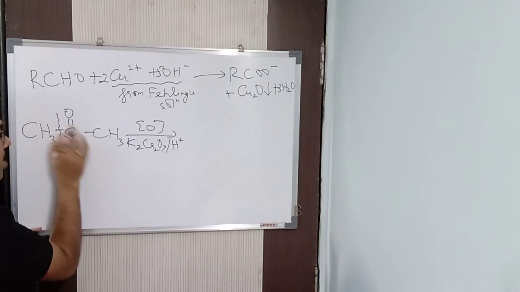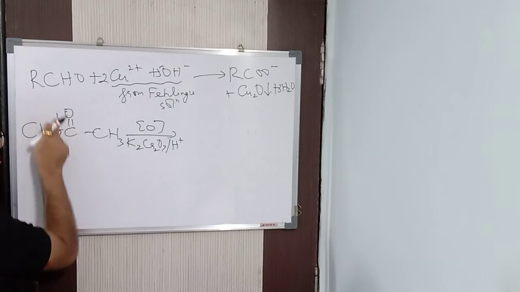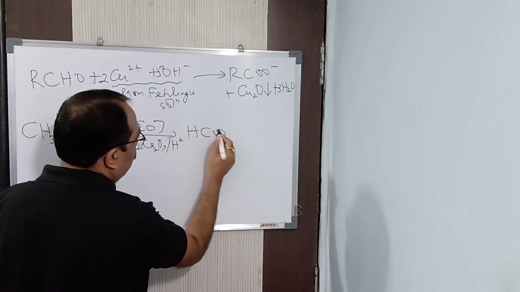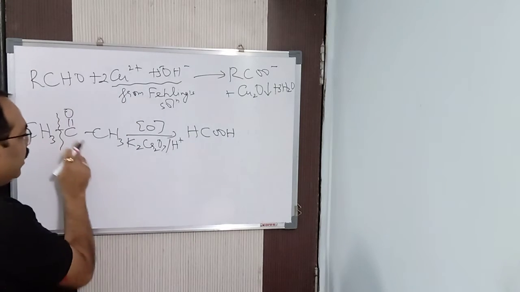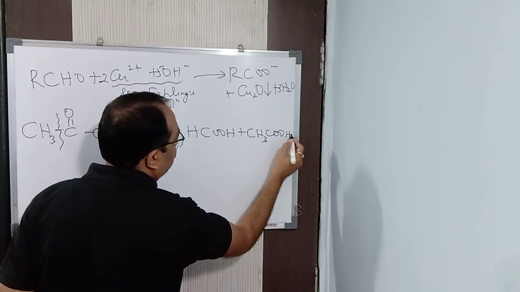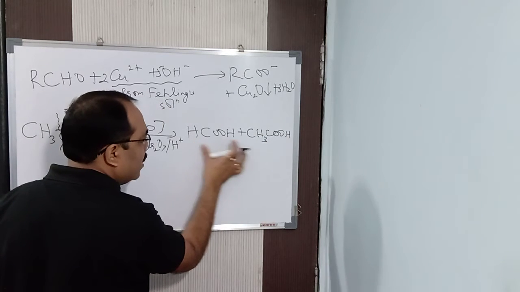So hence I said symmetrical. So on any side the cleavage can take place. Suppose the cleavage is taking place here. So one carbon is here, and one carbon means it will be oxidized to HCOOH. And here two carbons are there, so it will be oxidized to CH3COOH. So you can see it is formic acid and acetic acid.